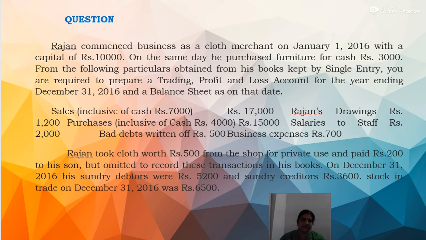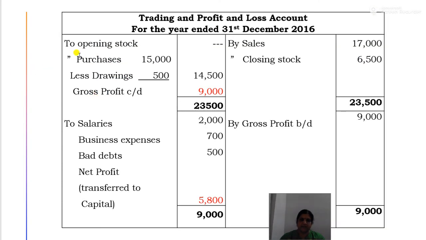Okay, so here in the trading account, the purchases is rupees 15,000, then less drawings rupees 500, that is, he has withdrawn cloth worth rupees 500. So 15,000 minus 500, that is 14,500.